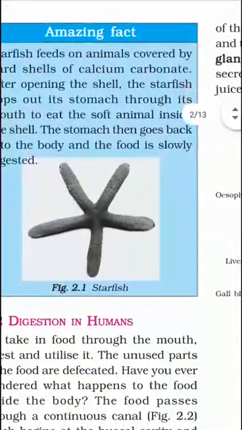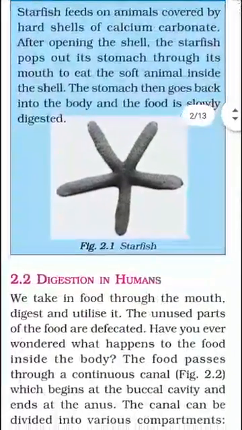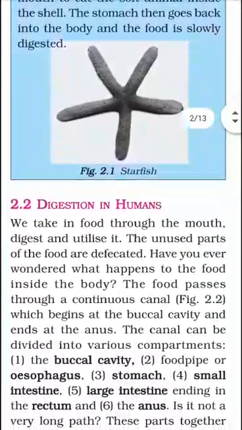Now we will study digestion in humans. We take food through the mouth, digest and utilize it. The unused particles are defecated. Food passes through a continuous canal and this continuous canal is called the digestive tract or alimentary canal. It is divided into different compartments. The first compartment is called the buccal cavity, then the food pipe, stomach, small intestine, large intestine and anus.